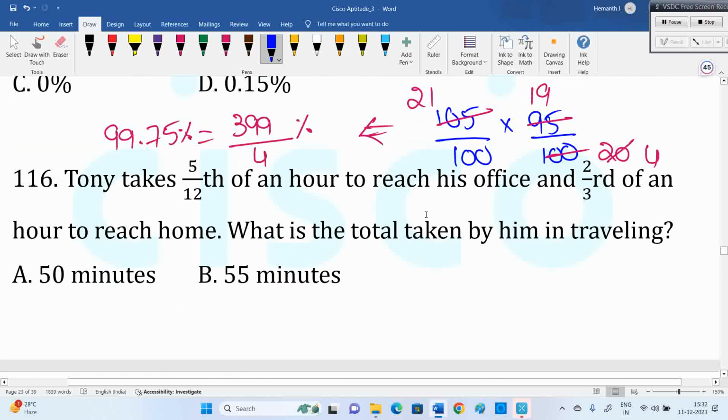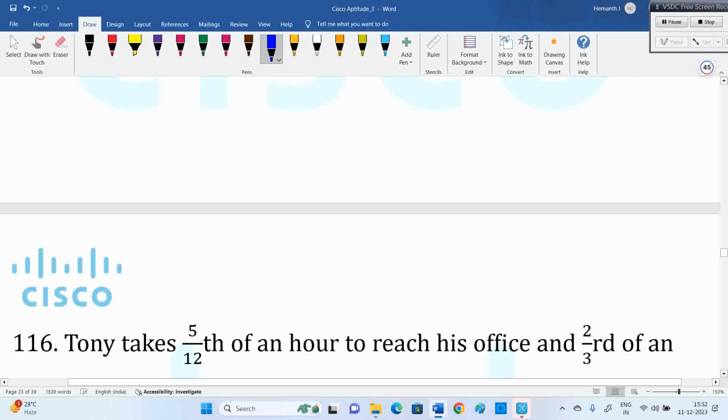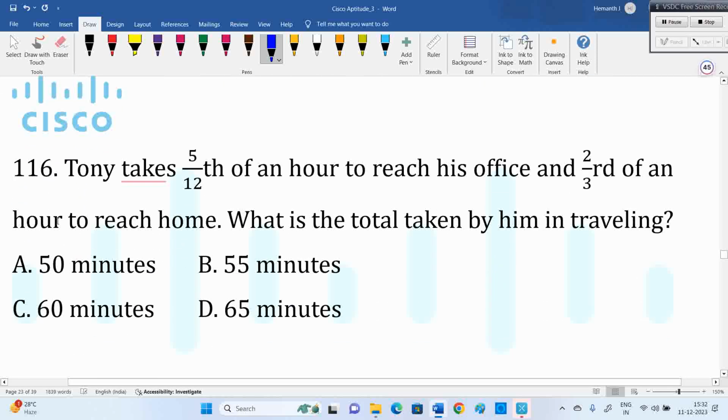Right. Next one, time and distance. Tony takes 5/12 of an hour to reach his office and 2/3 of an hour to reach home. It's a basic one. What is the total time taken by him in traveling? See, from my home to college, I take 1 hour while going. On return, due to traffic, I take 1 hour 10 minutes. What's the total time I spend traveling? 2 hours 10 minutes. Here also they are asking that.